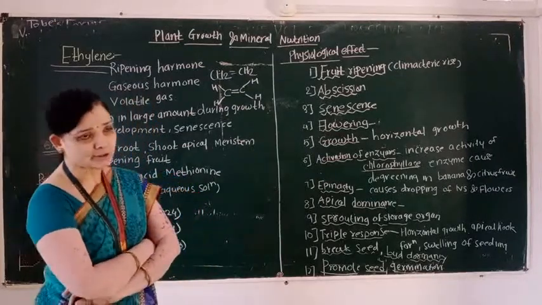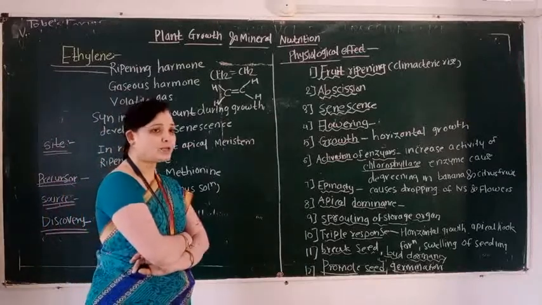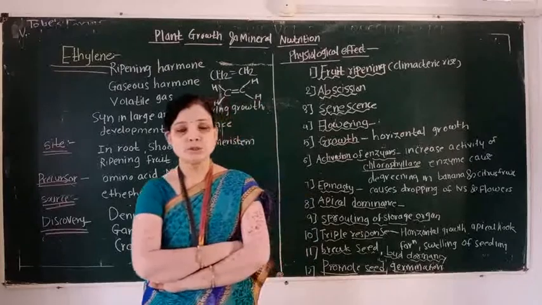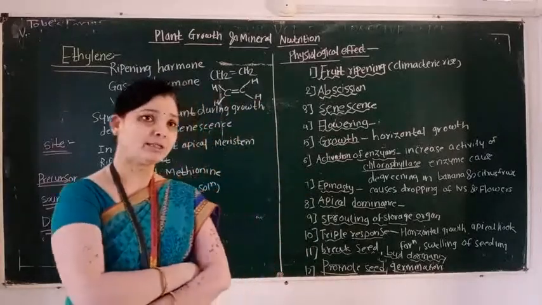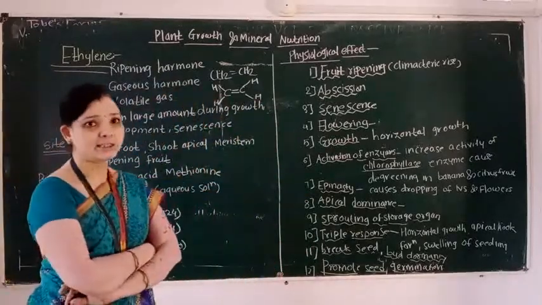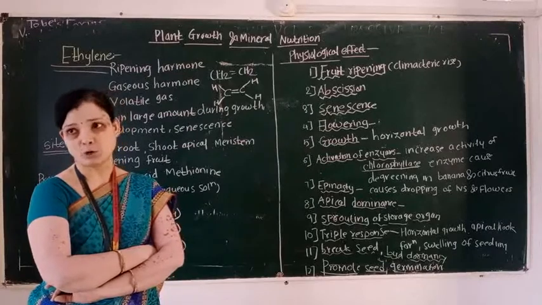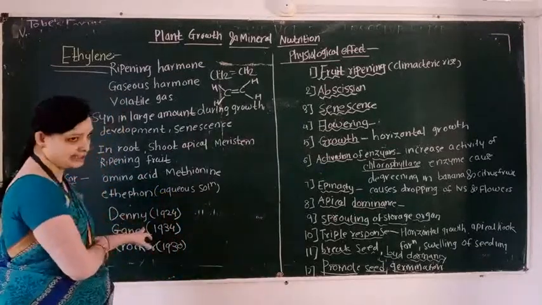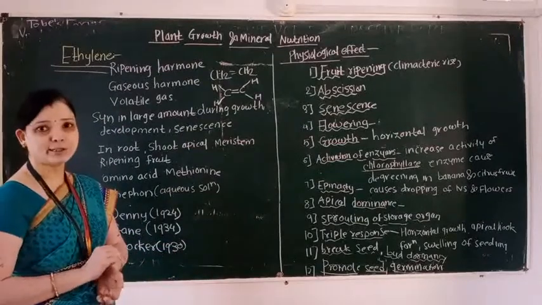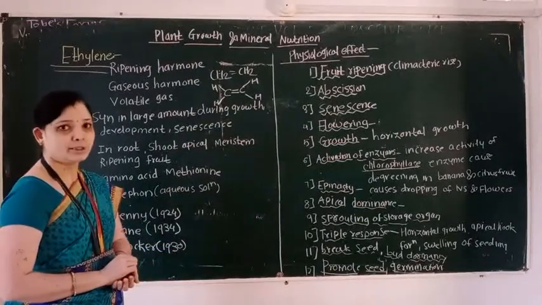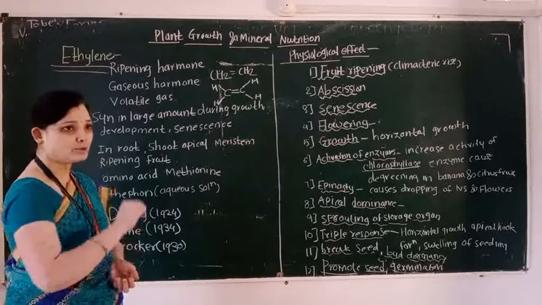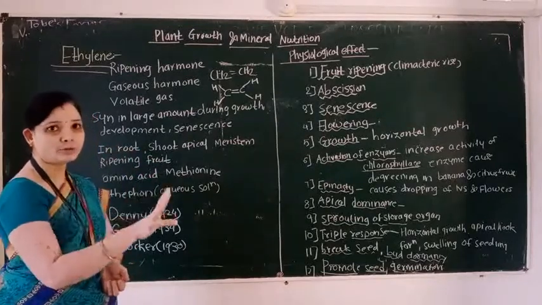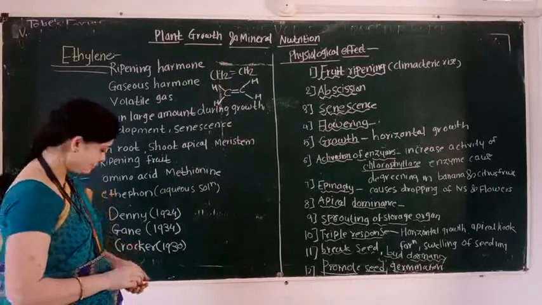Then students will learn the discovery of ethylene. Who discovered ethylene? Ethylene is known as a gaseous phytohormone. The first scientist is Denny in 1924. He discovered the growth hormone, and this growth hormone is known as ethylene.